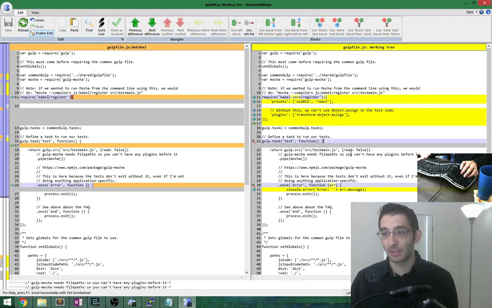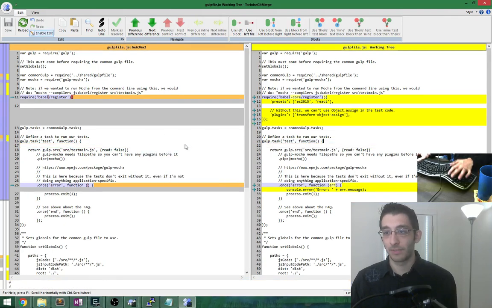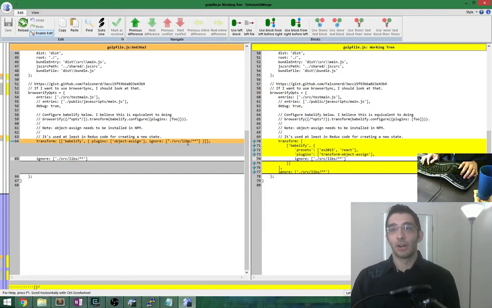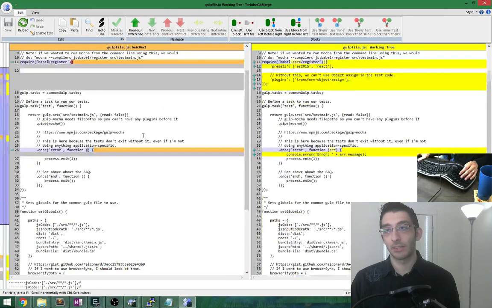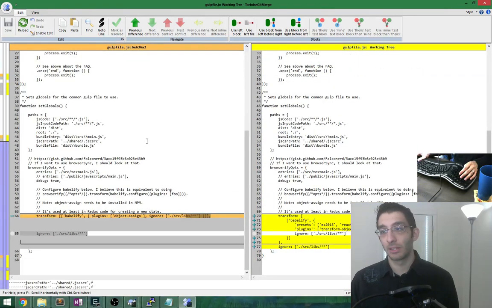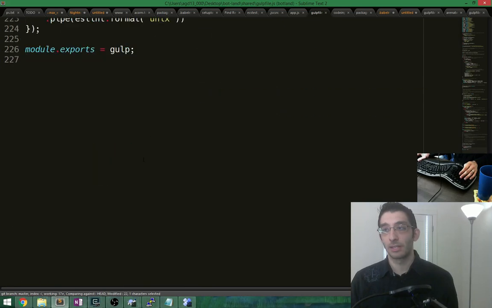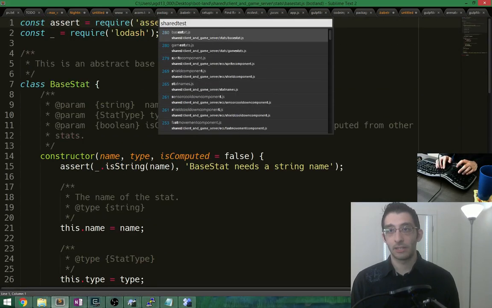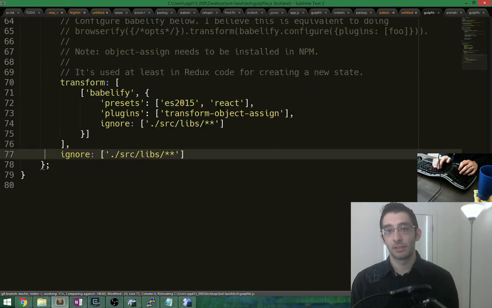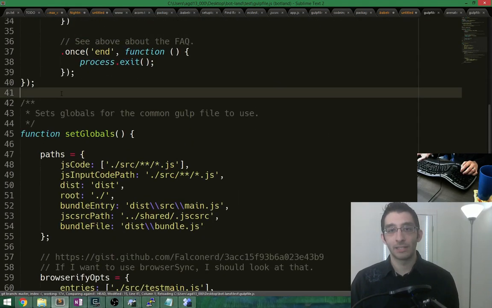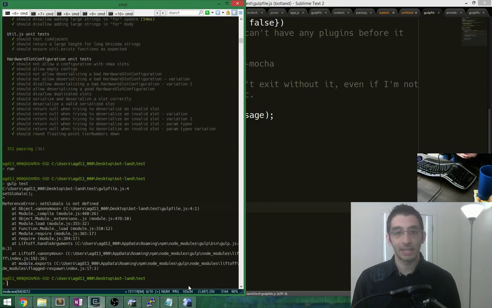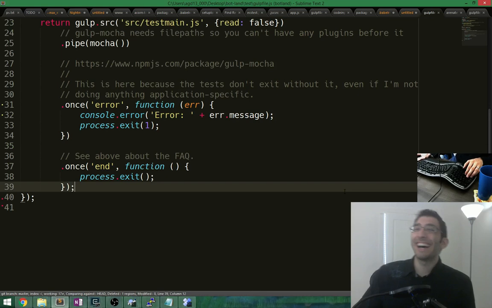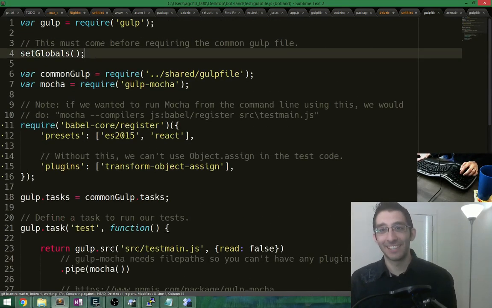Let's get rid of these things. Well, fix that. Oh, okay. I don't even think we need any of this. I think this was a red herring. I don't even know why this is here. Set globals for tasks that we don't even use. This is completely wrong. Let's delete this. Shared test gulp file. Yeah, this. What is this nonsense? Delete. And now let's try running the tests again. They should be... Oh, Set globals is not defined. I love my life.